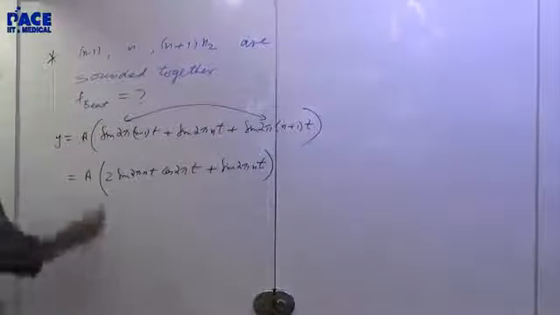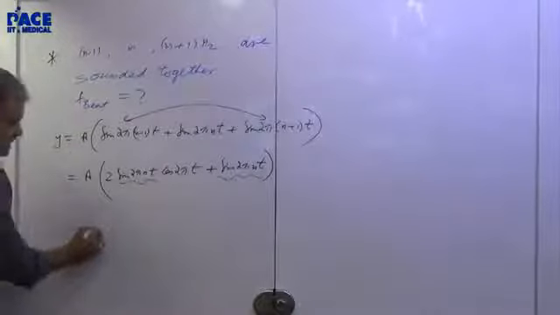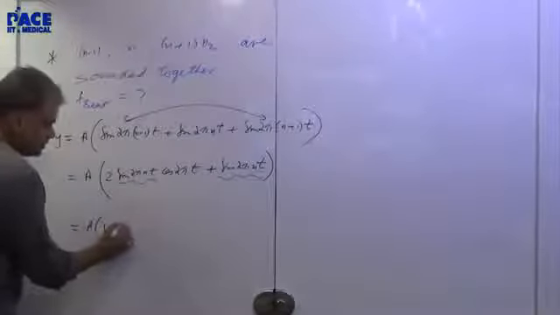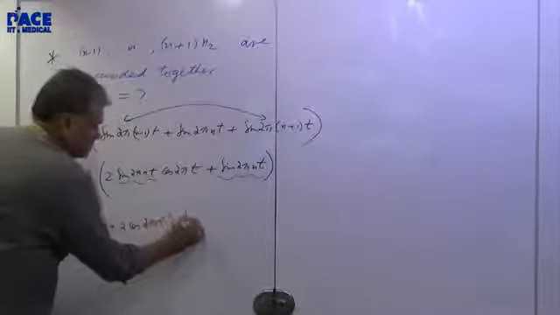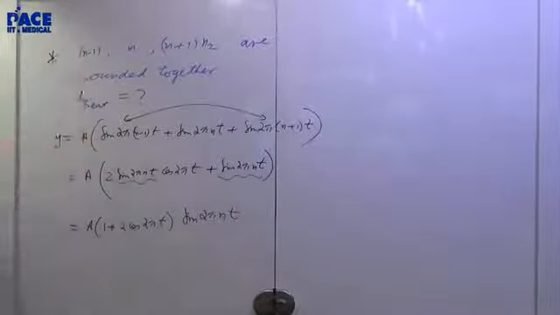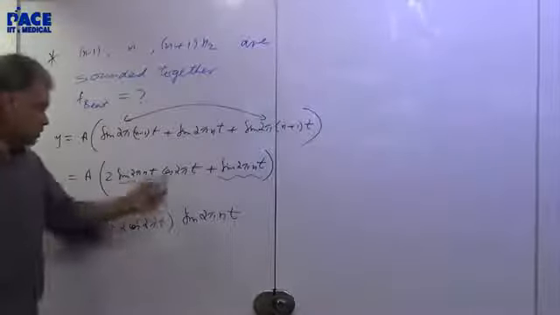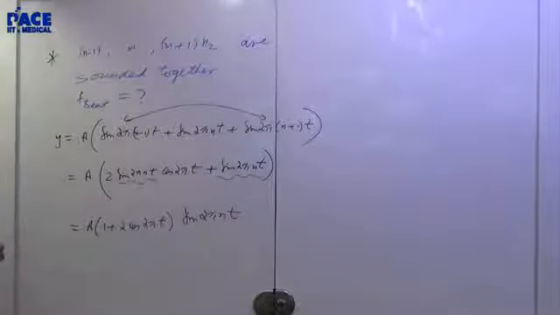Now here you can take sine 2 pi nt common. So we can rewrite it like this: A into (1 plus 2 cos 2 pi t) into sine 2 pi nt. 2 cos 2 pi t is here and 1 I put it here. So this is it. Why have I written it like that? That's because you should check out which is the amplitude modulation.